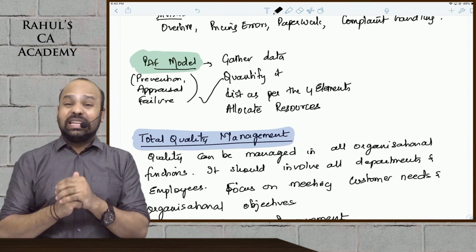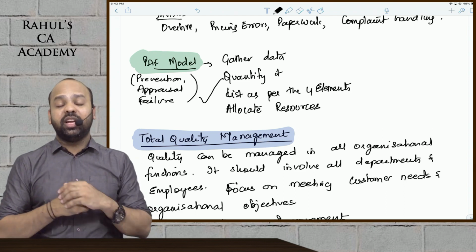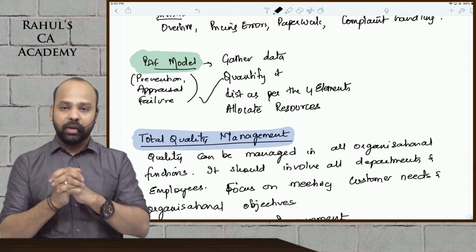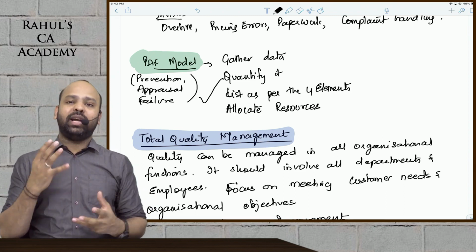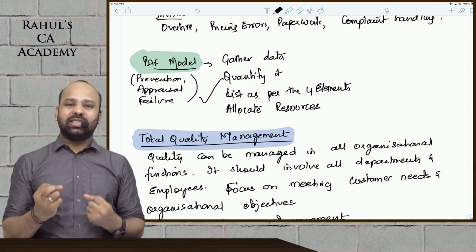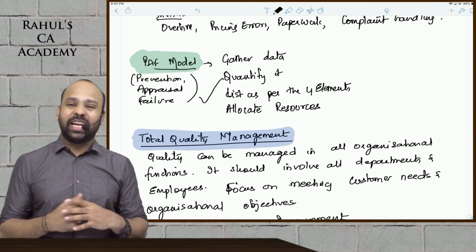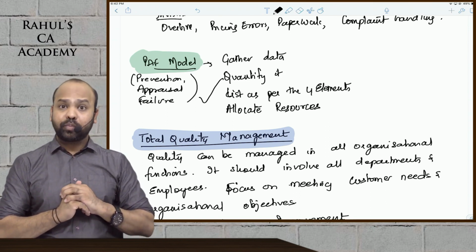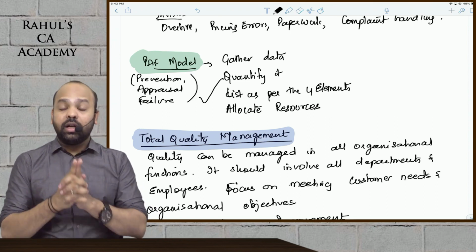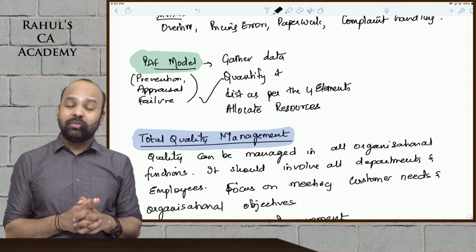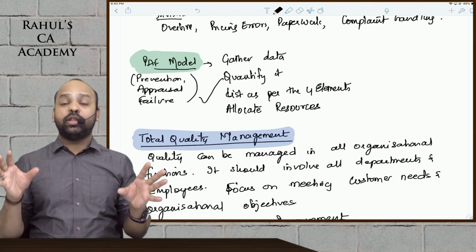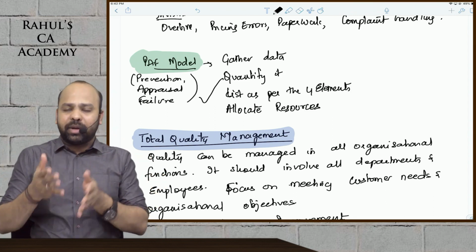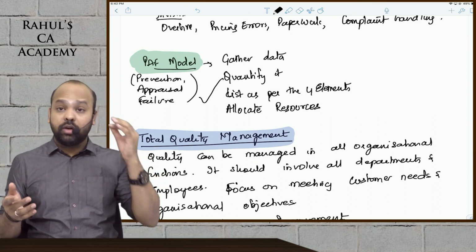It says first gather all the information in relation to defects, in relation to the problems. Gather all the data. Then it says quantify that data, express it in numbers, express it in monetary terms. First is gathering data, then expressing it in monetary terms, and then comes segregating it as per the 4 categories: appraisal, prevention, internal failure and external failure.